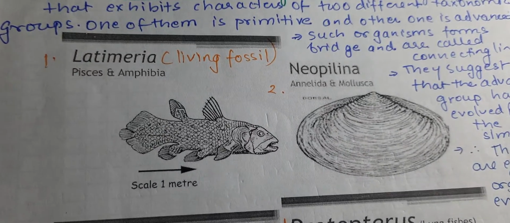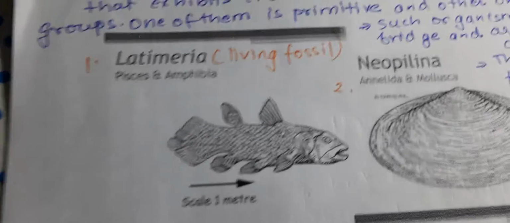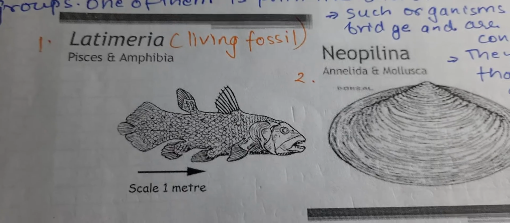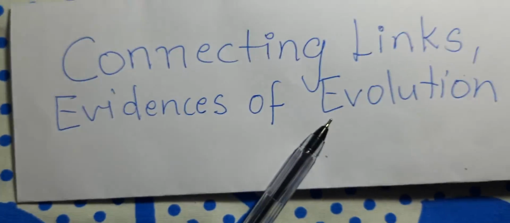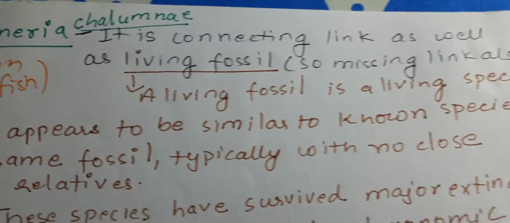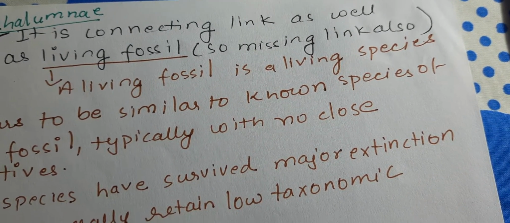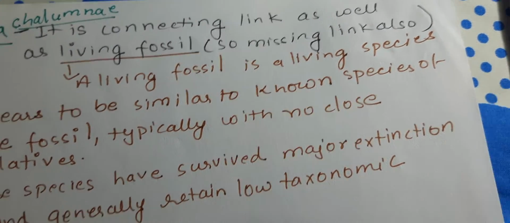Let's discuss Latimeria. It is a connecting link between Pisces and Amphibia, and it is also known as a living fossil. So first I'll be discussing this. Latimeria is the connecting link as well as the living fossil. It is also a missing link.